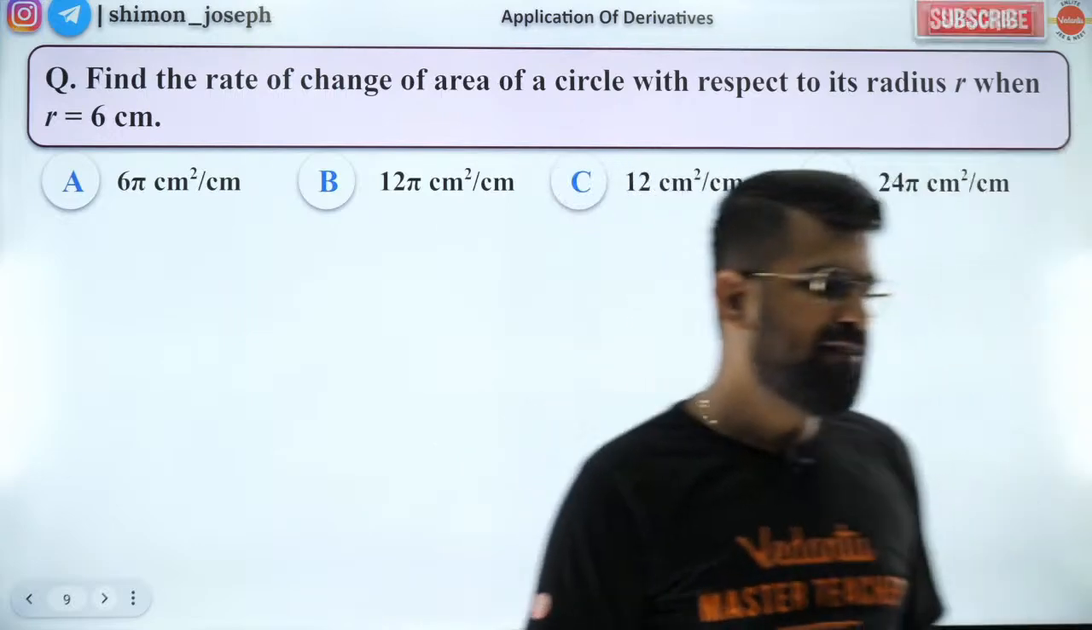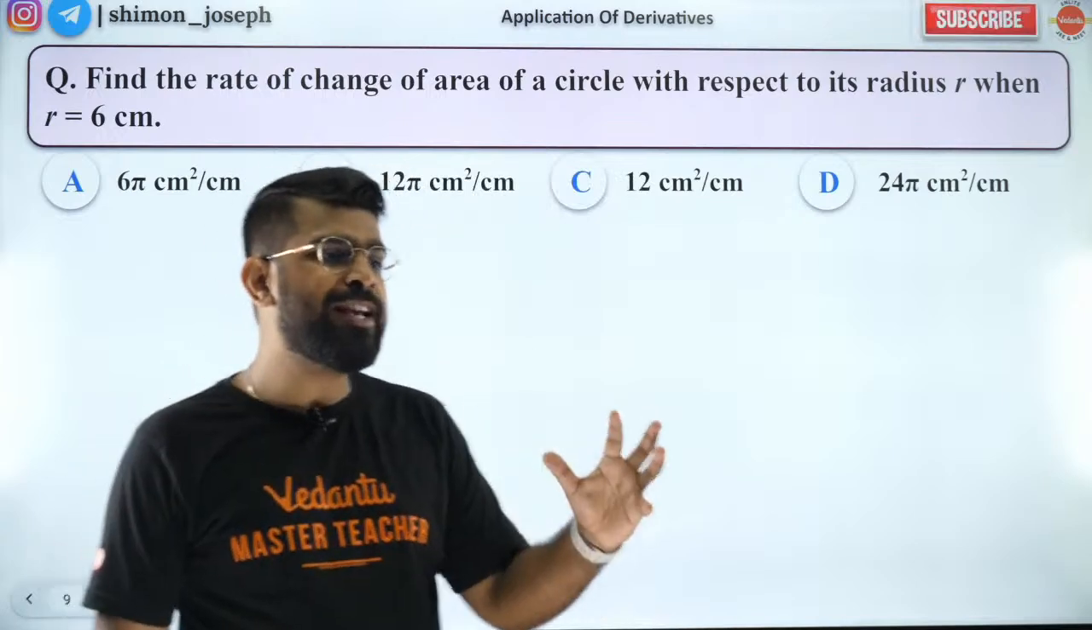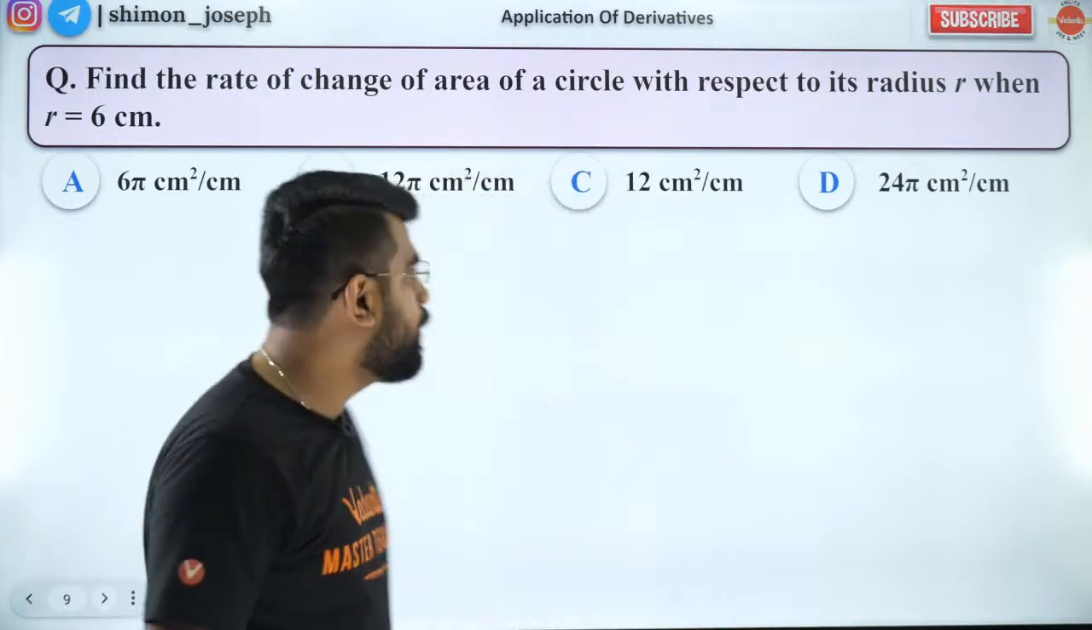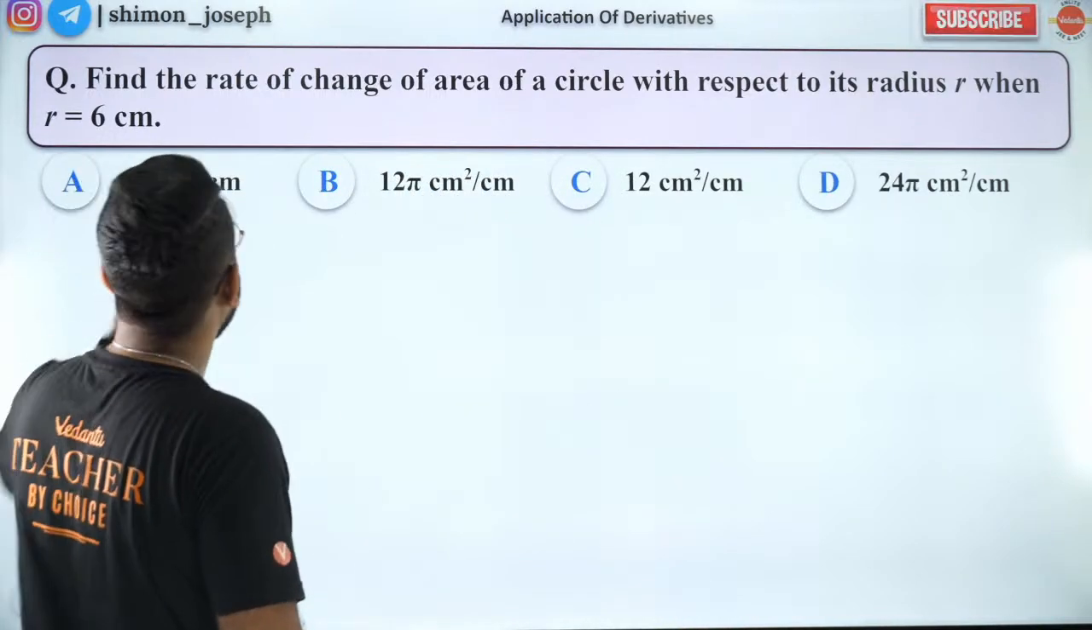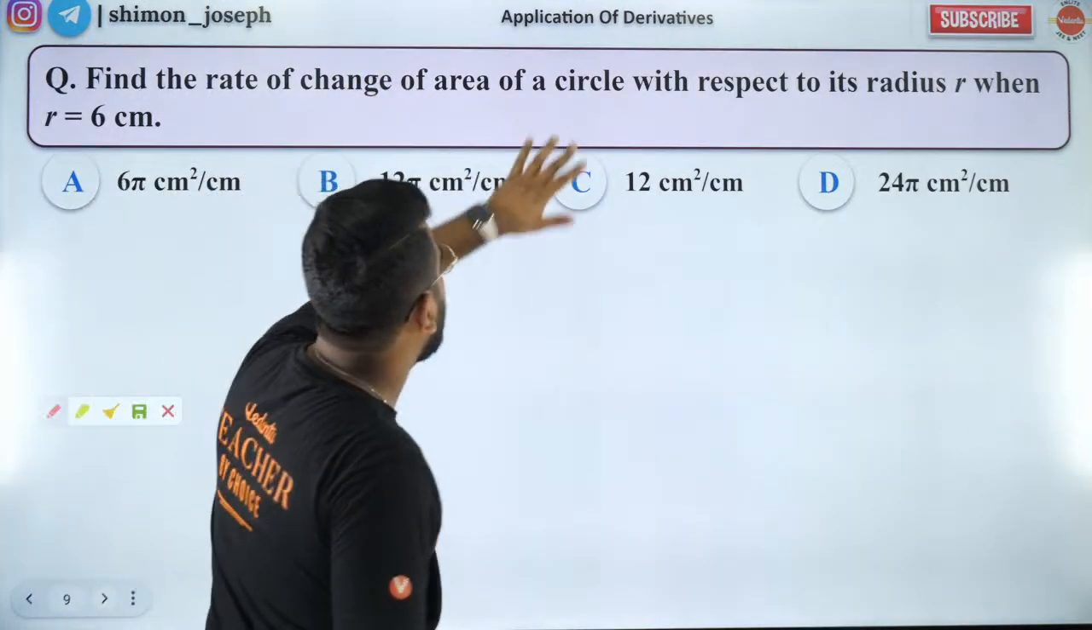Okay, we have got answers already. Rohit, you are awesome. Very good. So guys, what are they asking? Rate of change of area of circle.